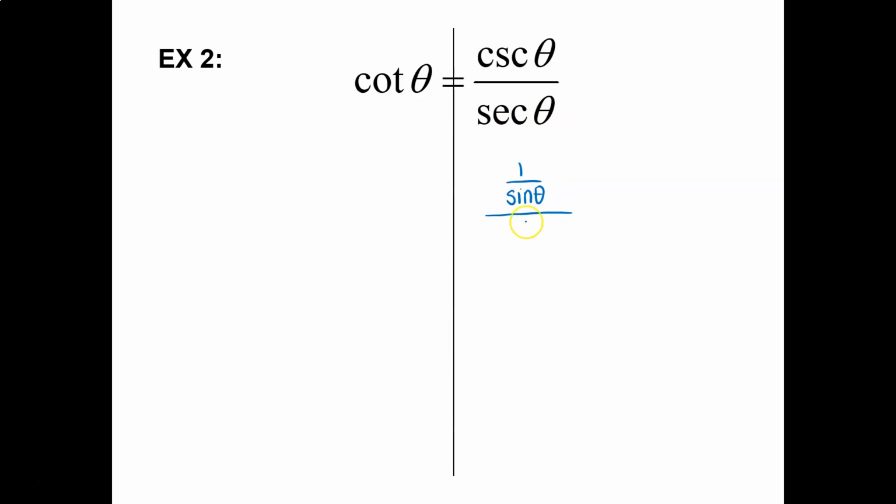And secant is 1 over cosine theta. Now, it is easy when you start getting these complex fractions to lose your place. Particularly on these, I want you working down. Please do not work across, because if you work across, you run out of room, you go to the next line, and I can't follow it. I know some of you don't like to work down, but I need you to work down for these.